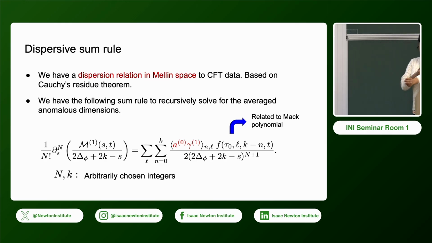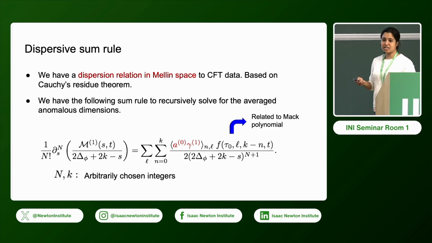So I will just skip the details, but if you are interested, you can ask me later. But one thing I would like to show is that this relation gives a recursion relation for this OPE data. So the OPE data appears over here, and there is a sum over n and L. n runs from 0 to k, and L is where we truncate the spin. So the bottom line is that we can solve this equation and compute the averaged anomalous dimension.